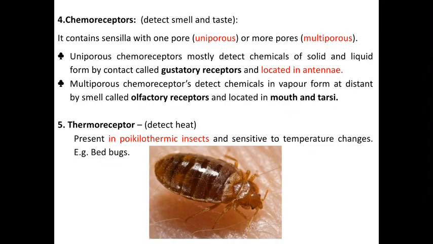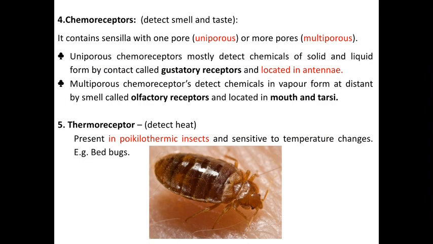Next one is the chemoreceptor. The chemoreceptor is one of the sense organs present in insects that detect smell and taste. They contain 2 types of sensilla. The first one is the uniporous, having 1 pore, and the second one is the multiporous, having many pores. Uniporous chemoreceptors mostly detect chemicals in solid and liquid form by contact, and are called gustatory receptors, located on the insect antenna.